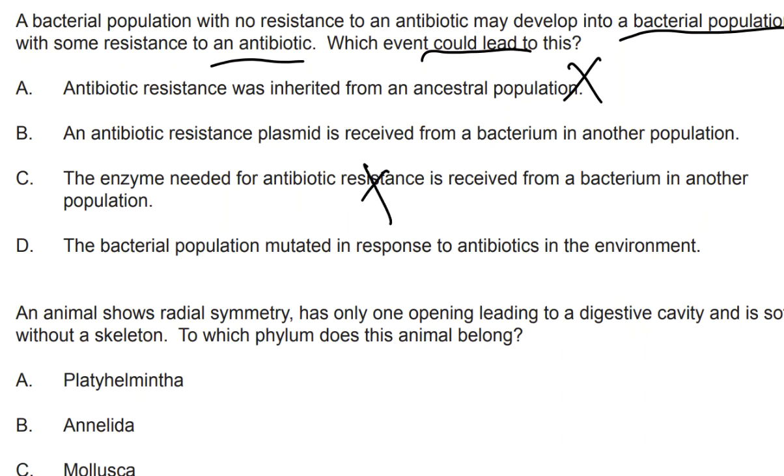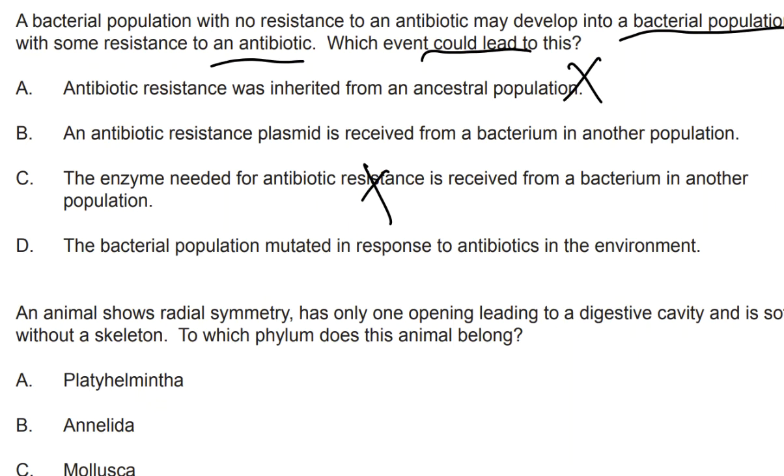The enzyme needed for antibiotic resistance is received from a bacterium in another population. You can't really exchange enzymes, because you would have to exchange enzymes constantly over and over again. So this is incorrect. The bacterial population mutated in response to antibiotics in the environment. This is a tricky point where students may misinterpret how natural selection and mutations work. Mutations are random and they do not occur in response to environmental constraints or requirements.